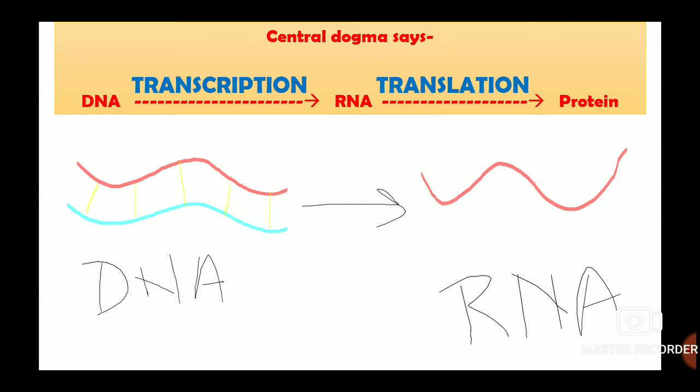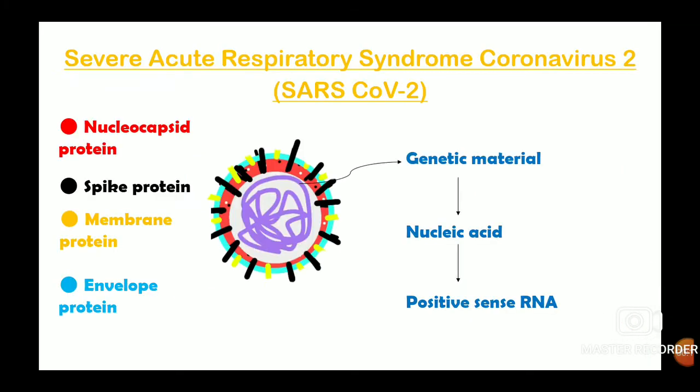This is the case of normal transcription, but we have also discussed that our coronavirus has a positive sense RNA, which means that a coronavirus has an RNA which is something like this, and it can directly code for proteins. So that is why the coronavirus has an added advantage that it does not have to undergo transcription initially. It can simply undergo translation and form all the proteins that are necessary for its replication and multiplication. So this all explains the basic structure of our SARS CoV-2 virus.